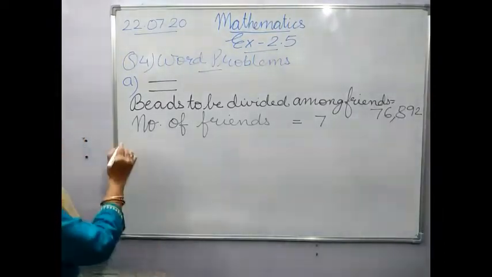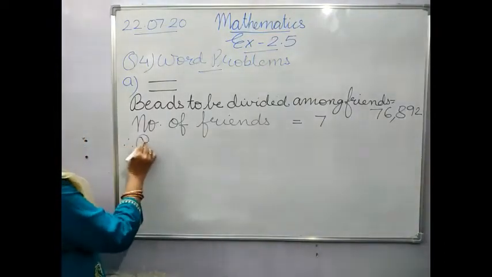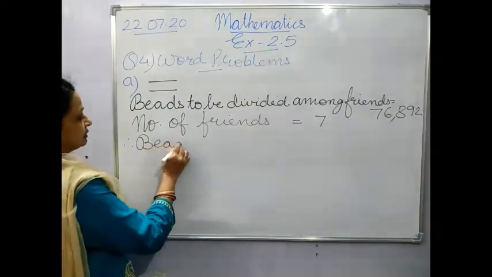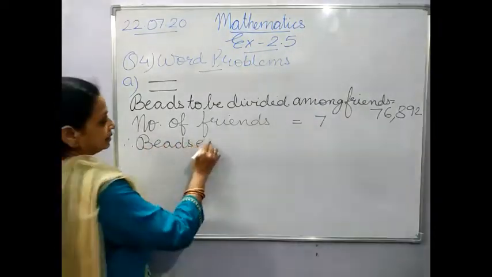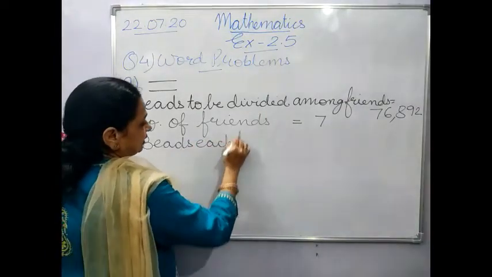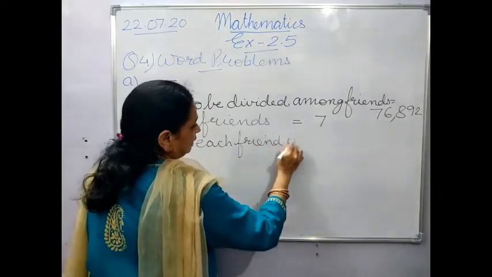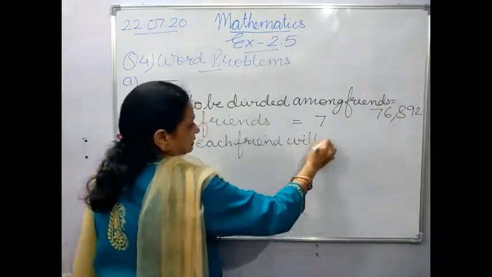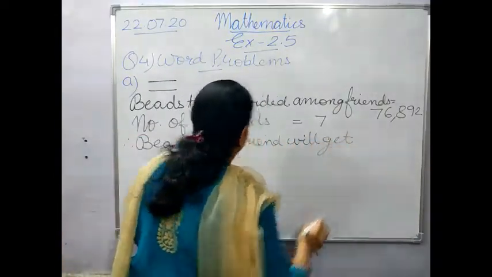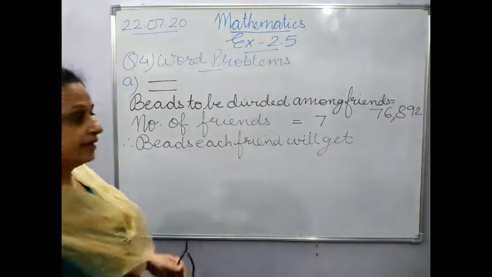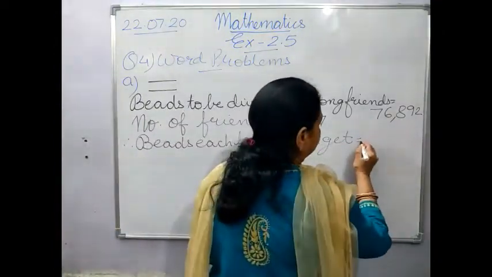So you will write beads or number of beads, anything you can write. Beads each friend will get. Number of beads each friend will get or beads each friend will get. Both are right. Any one of them you have to write.